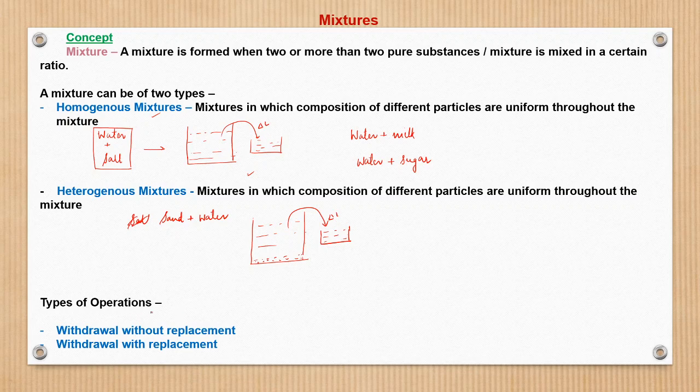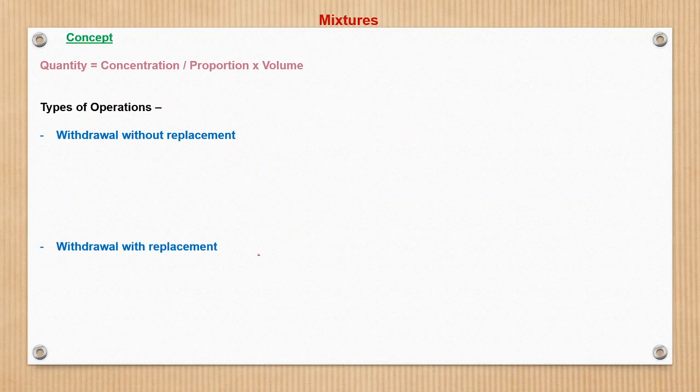Now with mixtures, we see two different types of operation. There may be a withdrawal without replacement and a withdrawal with replacement. Let us see what this is. Before going to this, just a basic concept: suppose there is a vessel here containing a solution of milk and water, right? And let's say V is the volume of the vessel.